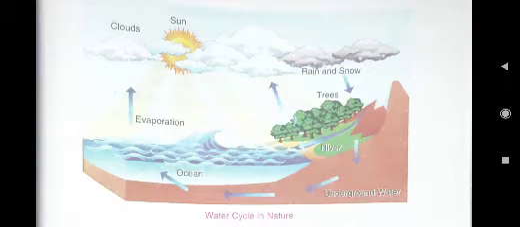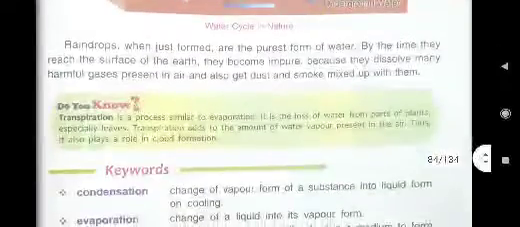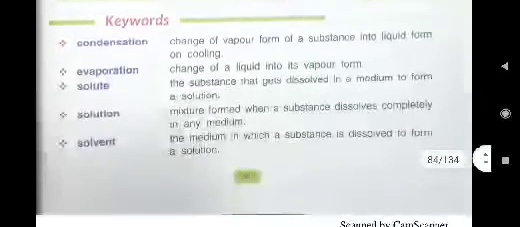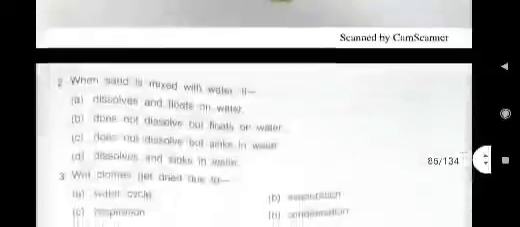So children, I have told you the answers of E5. I will give them to you in PDF form also on our WhatsApp group. And your today's homework is you have to write the answers of the E part of this lesson and then submit it on our WhatsApp group.